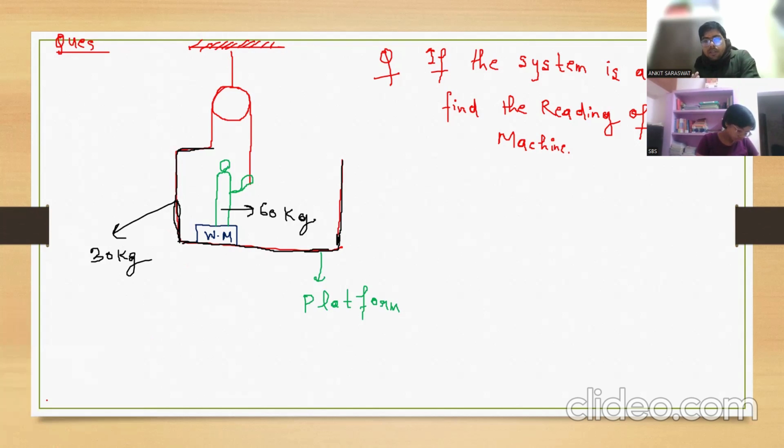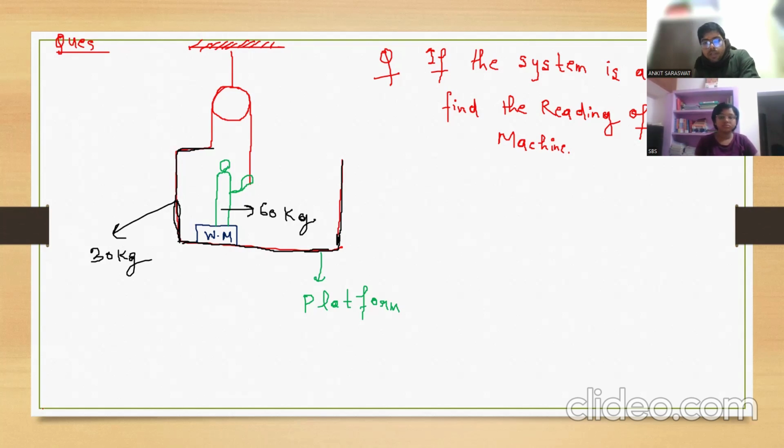The entire system is at rest. You tell me, if the man is not touching the string, if the string is not tied to the man, then will this platform be at rest? If you lose contact with the string, the man standing on the weighing machine, then the entire system will fall down.